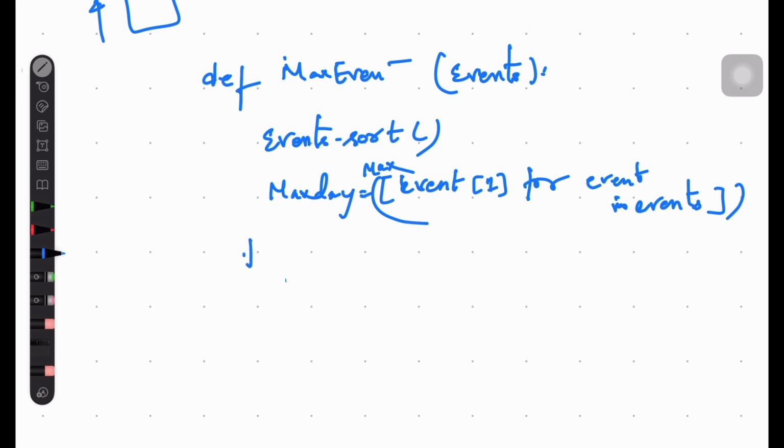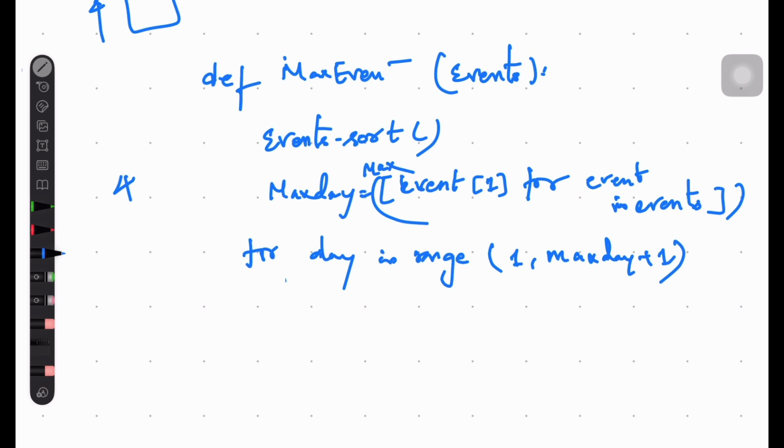Then we will be traversing for day in range 1 to max day plus 1, because for example, if the max is 4, the range should be 5, right? So 1 to 5 like that, so that it will be traversing till the max day.